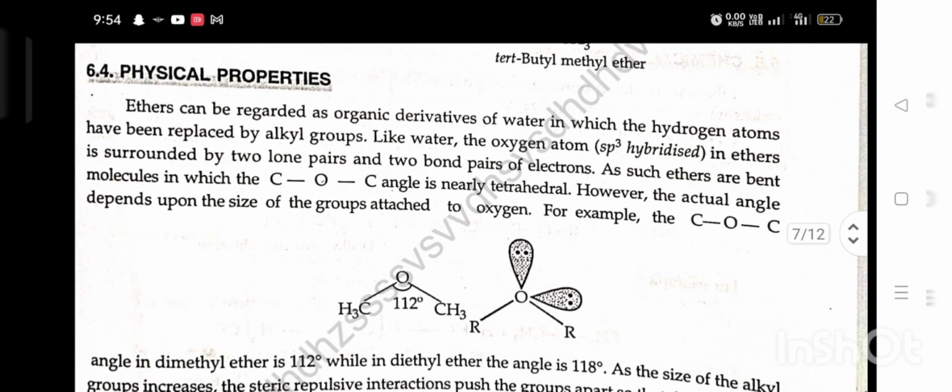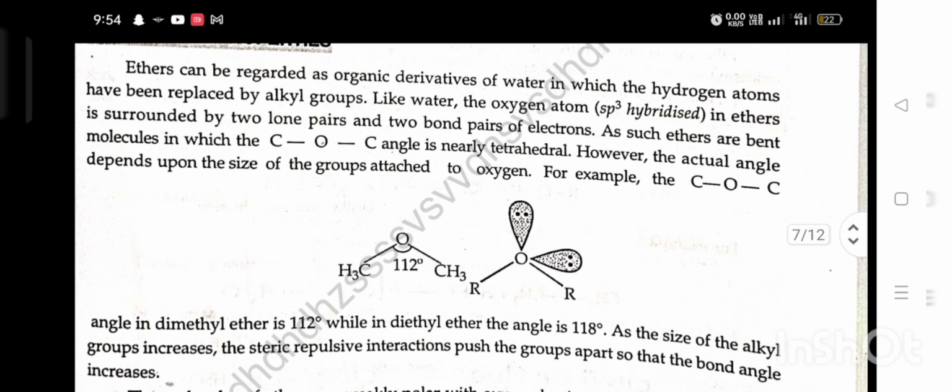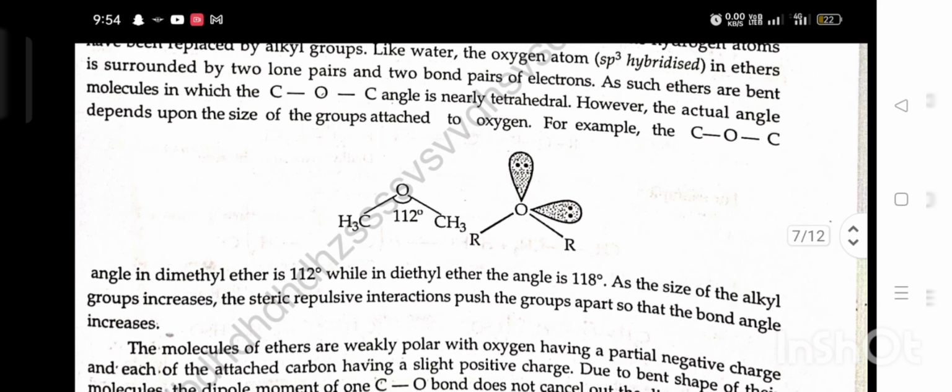For example, the COC angle in dimethyl ether is 112 degrees, while in diethyl ether the angle is 118 degrees. As the size of the alkyl group increases, the steric repulsion pushes the groups apart so that the bond angle increases.